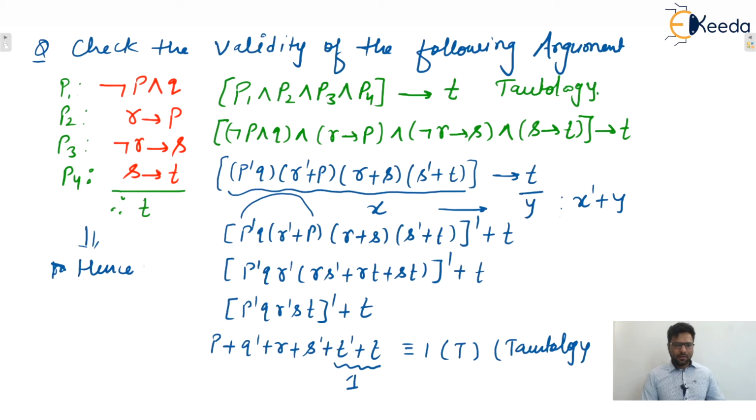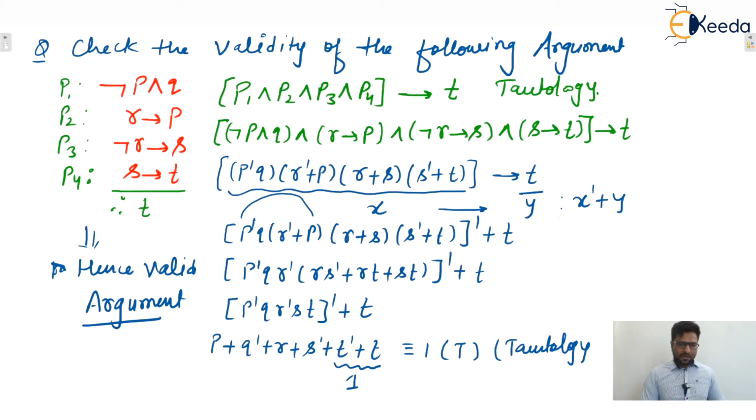Hence we can say that this one is valid argument. Okay. So how to do this question step by step: this given argument is valid, and this one is a complicated argument. So we will see how this particular valid argument is constructed. What was the logic behind that? How are rules of inference used to create this type of complicated valid argument? So we'll see step by step.